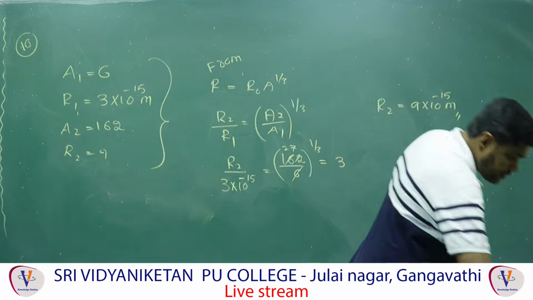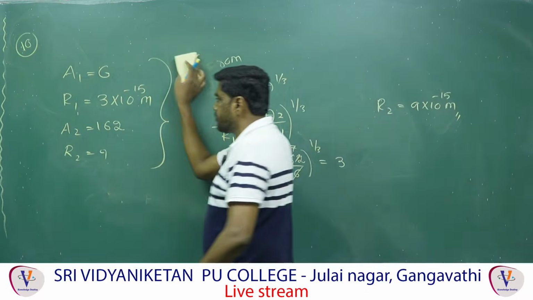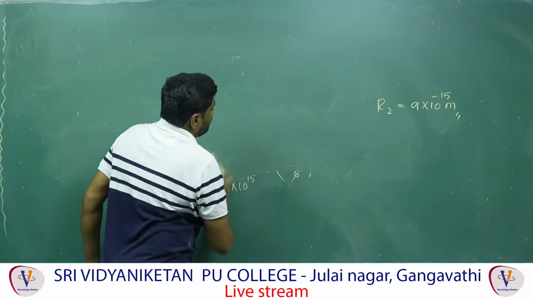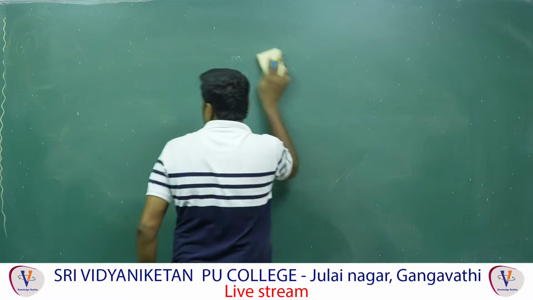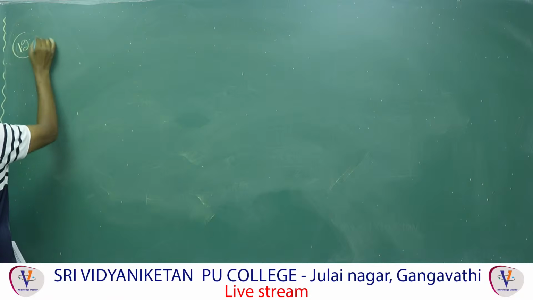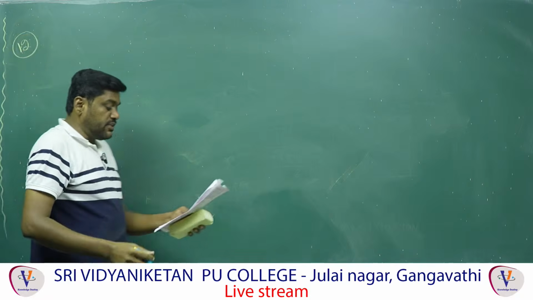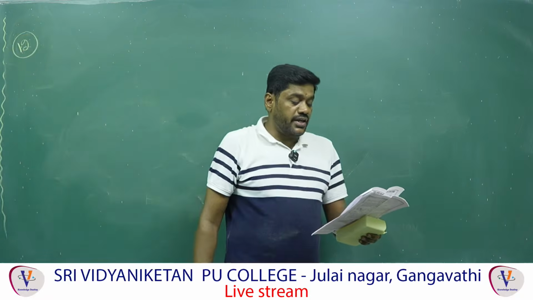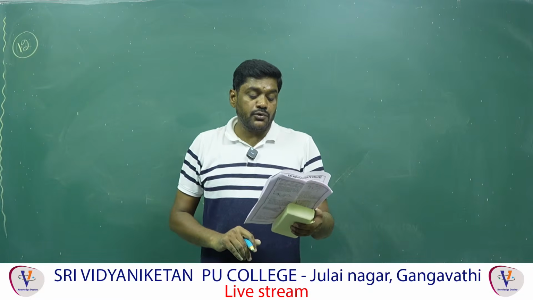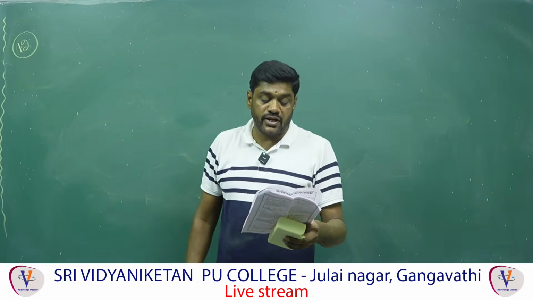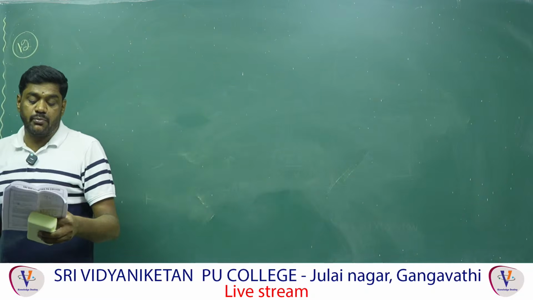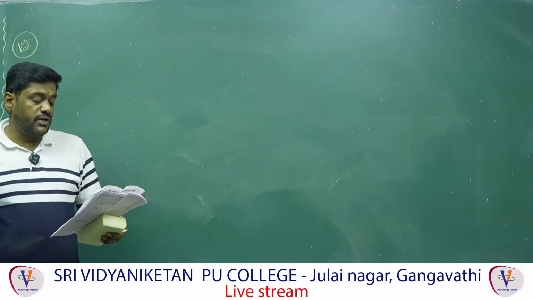Next. Question number 12. Two bodies with masses m1 and m2 are initially at rest and a distance r apart. Then they move directly towards one another under the influence of their mutual gravitational attraction. What is the ratio of distance traveled by m1 to the distance traveled by m2?